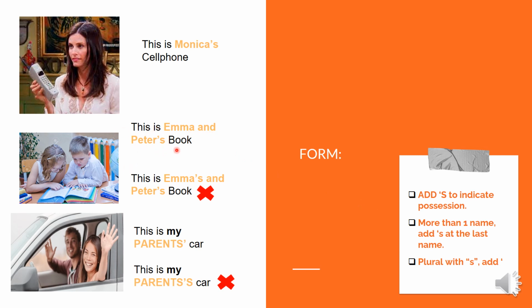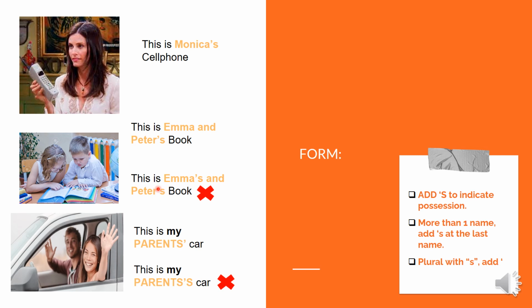Okay, we have one name, two names, so we add here. Okay, add the last name, apostrophe S. You can see this is Emma's and Peter's book is incorrect. Okay, here the apostrophe S is not necessary, only here.